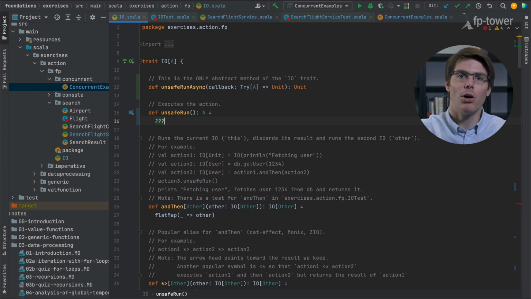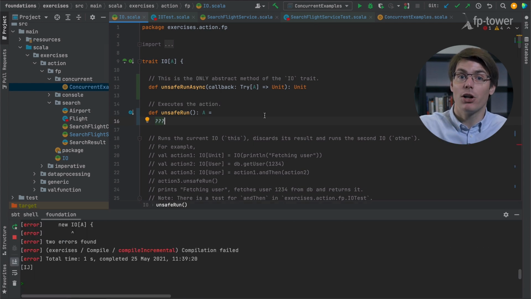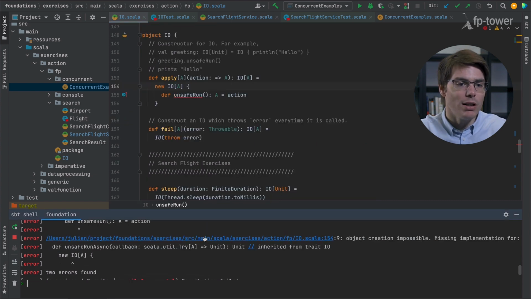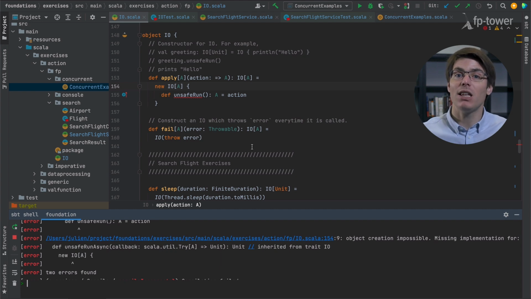Now, if we compile this project, we expect to see a bunch of errors because we changed the encoding of the I/O trait. Surprisingly, we only got one in the apply method of I/O. This is because apply is the only method we use using the new keyword.